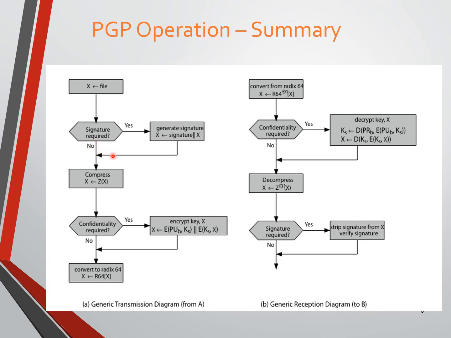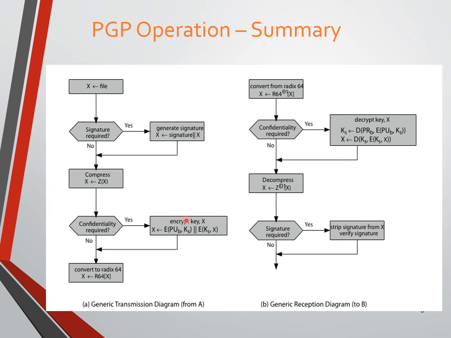So now the signature is over, and we have generated signed data. This output is signed data. If no signature, it is not signed data, which is the case for confidentiality, not authentication. Next we go for compression. We use a specific algorithm for compression to reduce the size of the data. Next we go for confidentiality. Yes, confidentiality is required for the confidentiality service of PGP.